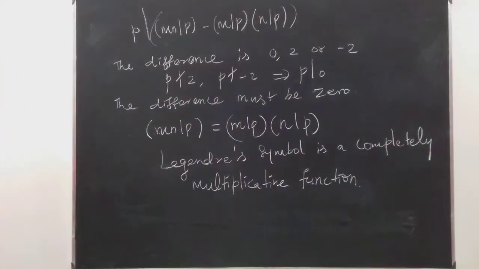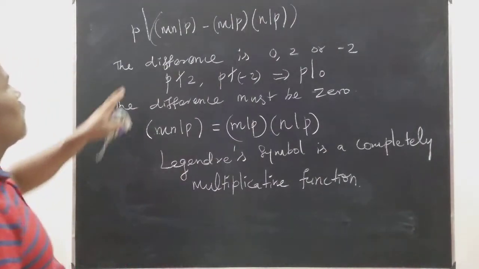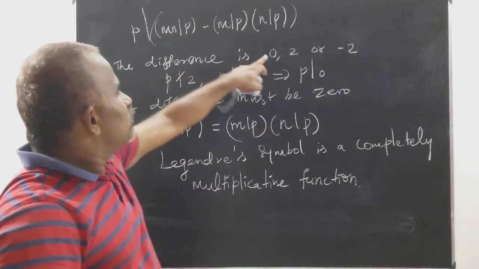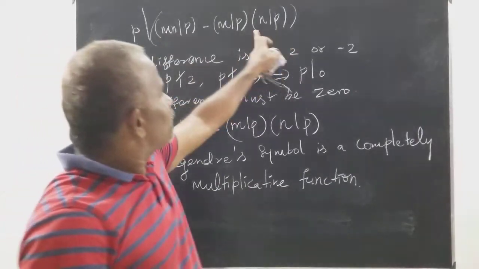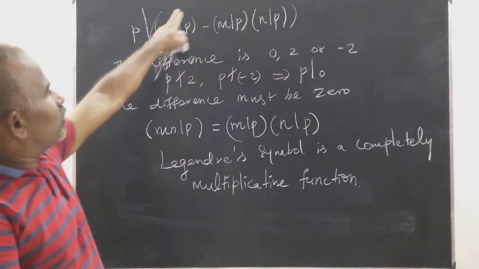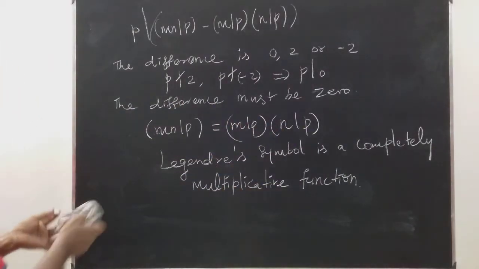Completely multiplicative functions. Therefore the difference must be 0. If it is 2, p divides 2 is not possible. If it is minus 2, also not possible. So definitely the difference must be 0. Therefore this is the case.